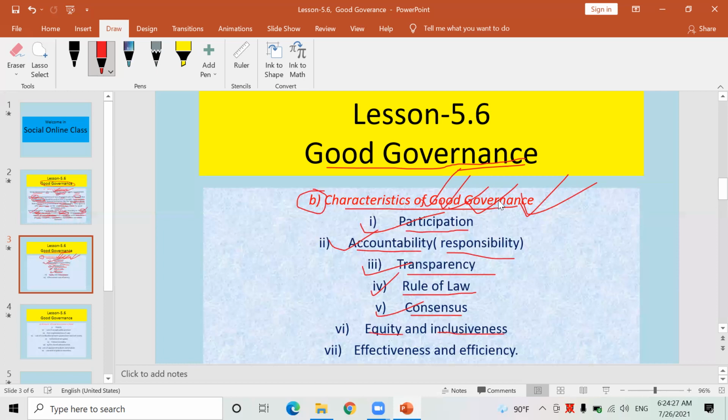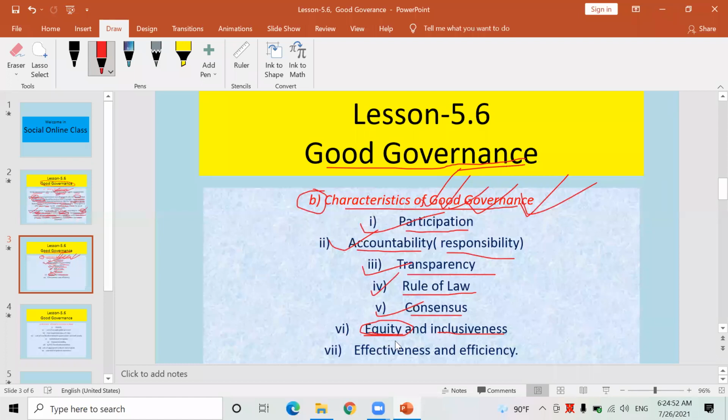Whichever government has maintained good governance, there will be equity maintained in the nation. Here, equity and equality are two terminologies that have differences. Okay, this equity is better than equality.